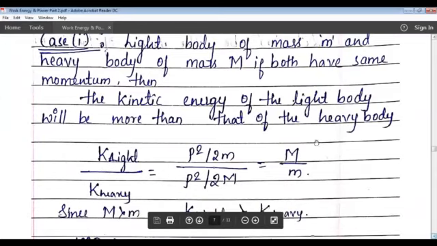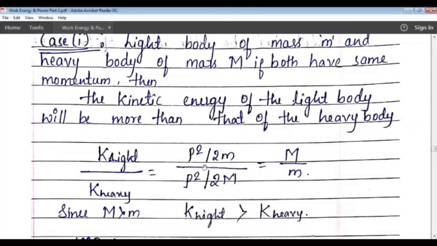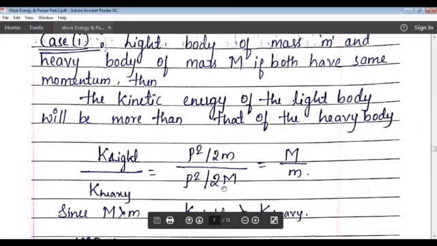So kinetic energy of the light body will be equal to p square divided by 2m according to the relation. And the kinetic energy of the heavy body will be p square divided by 2M. So after cancellation, what will you get? You will get capital M divided by small m.